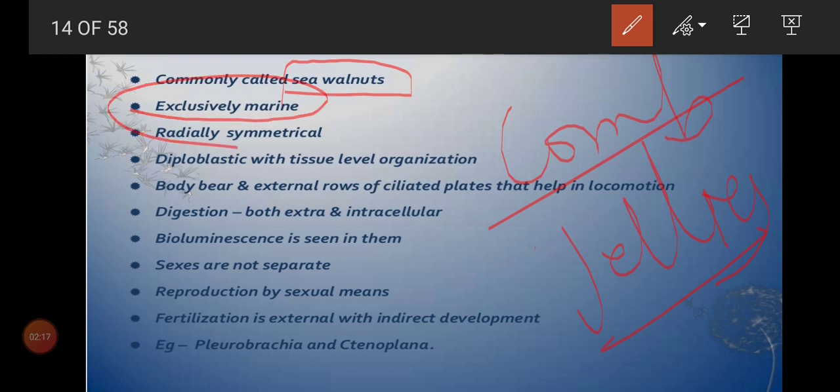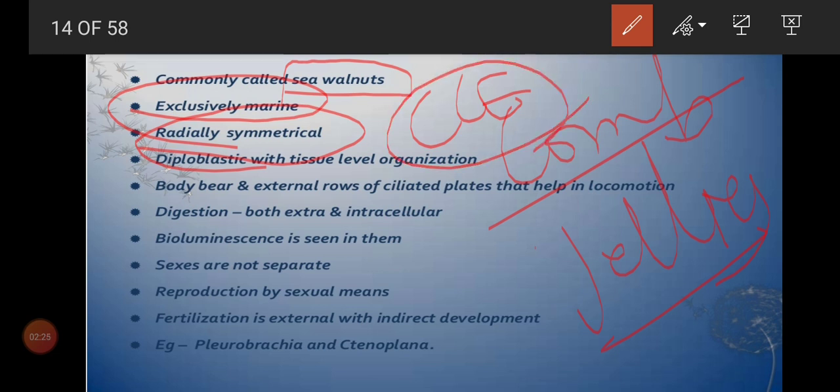We can't see it in other aquatic regions. It is radially symmetrical. We know CCE means it comes under radial symmetry. So Ctenophora comes under the CCE pattern, so this also comes under radial symmetry. And here also diploblastic, ectoderm and endoderm alone, there is no mesoderm, but we can see mesoglea alone. And here tissue level of organization started.